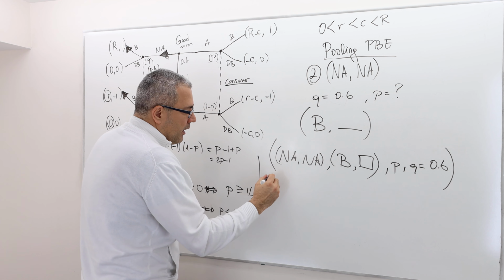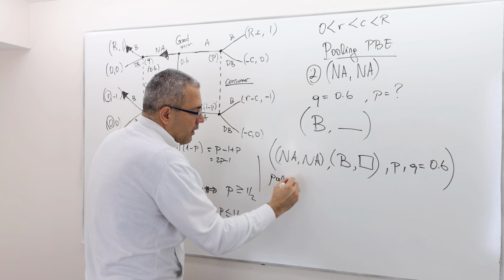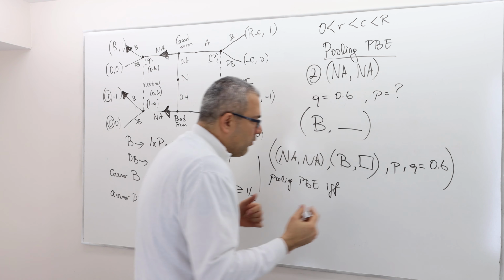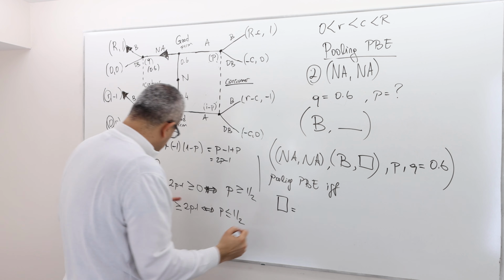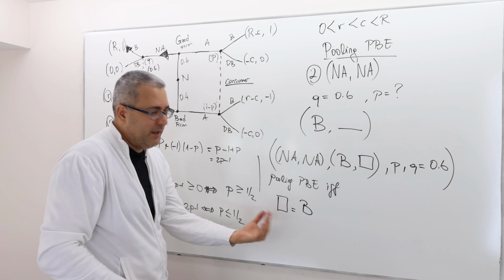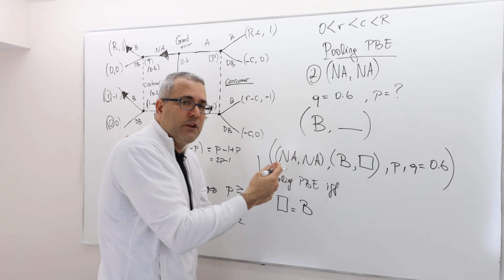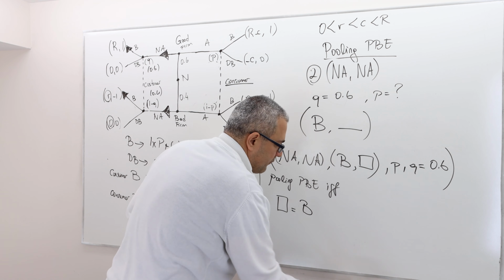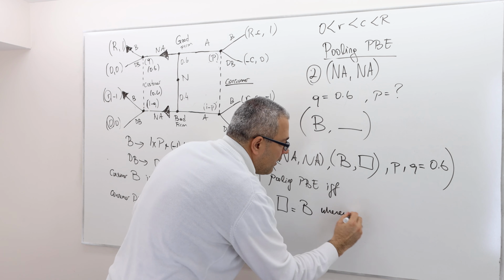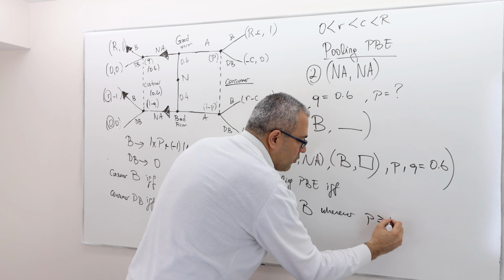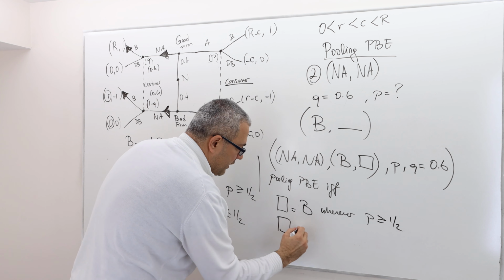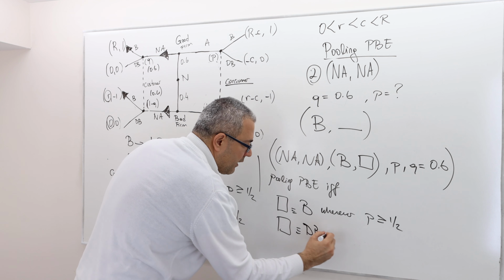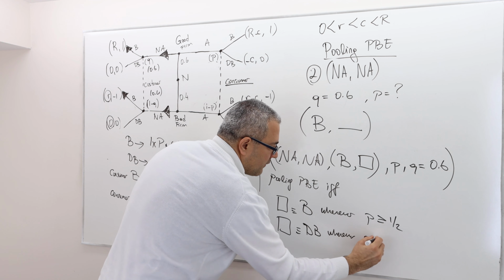So this is a pooling perfect Bayesian equilibrium if and only if the square is equal to B, whenever you see the square you should put B, whenever P is greater than or equal to 1/2. And then the square is equivalent to don't buy whenever P is less than or equal to 1/2.